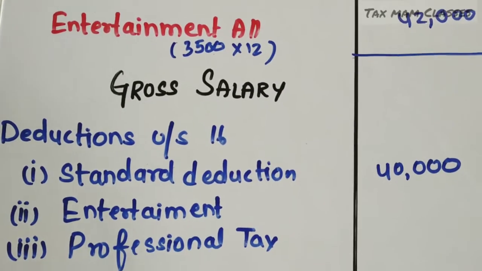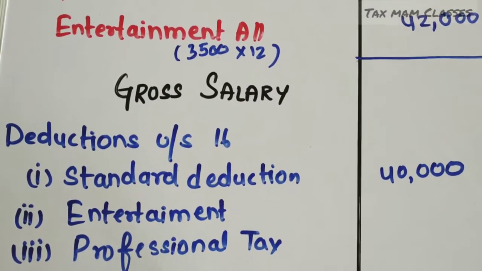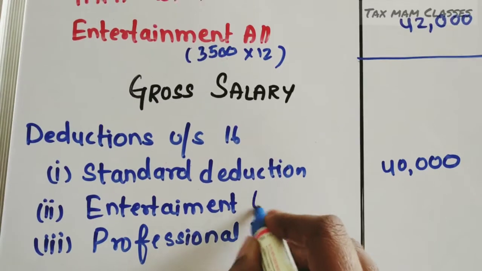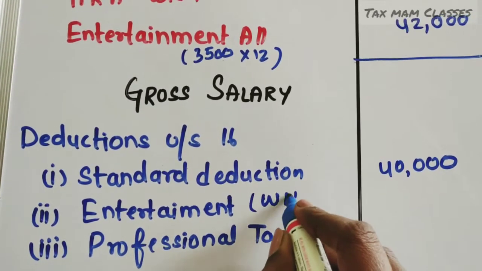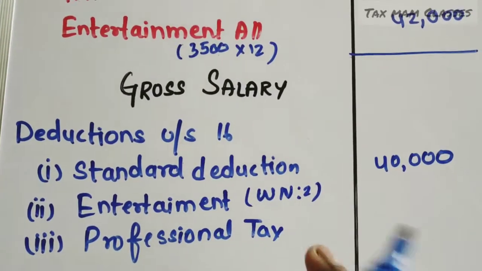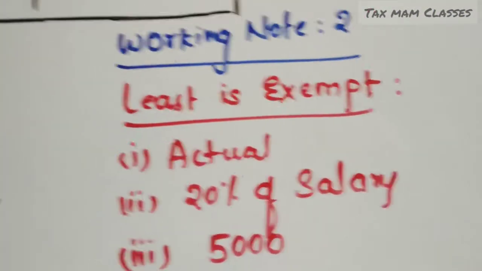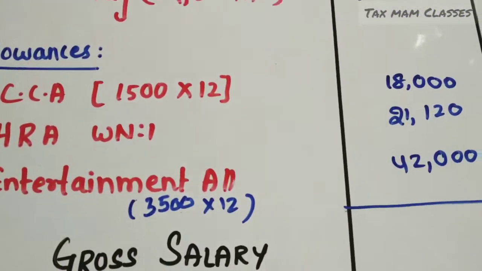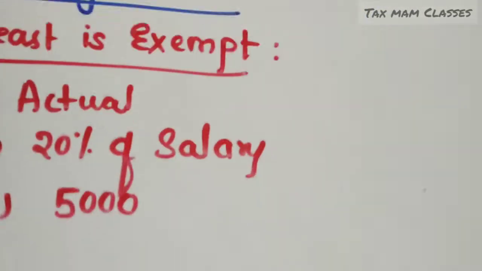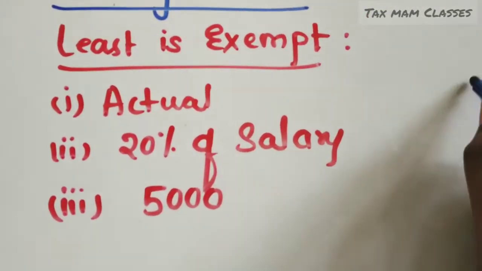And coming to the second part, what is the entertainment allowance? So we have to compute this entertainment allowance under working note 2. What is the entertainment allowance? See the provision. First one is the actual amount. What is the actual amount? Entertainment allowance we are getting 42,000. So take that amount here, 42,000.